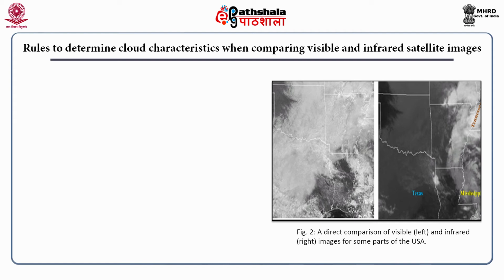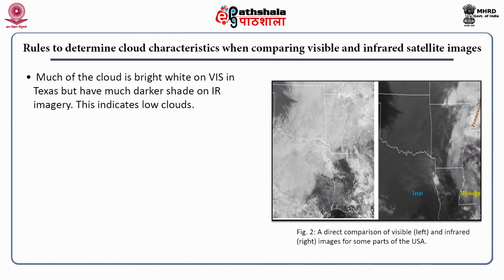These are actually images of a satellite covering some part of United States. In the left, it is in the visible channel, and in the right, it is in the infrared channel. You can see much of the cloud is bright white on visible in Texas, but they have much darker shades on IR imageries. So, this indicates it is a low cloud.